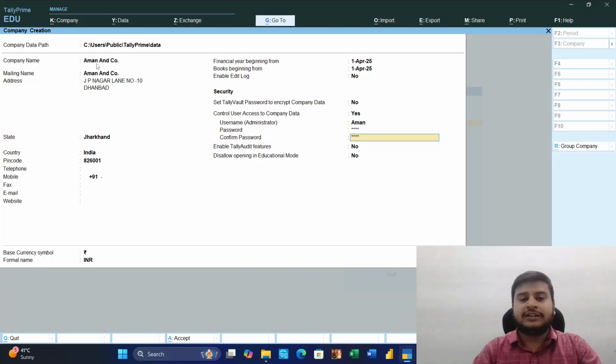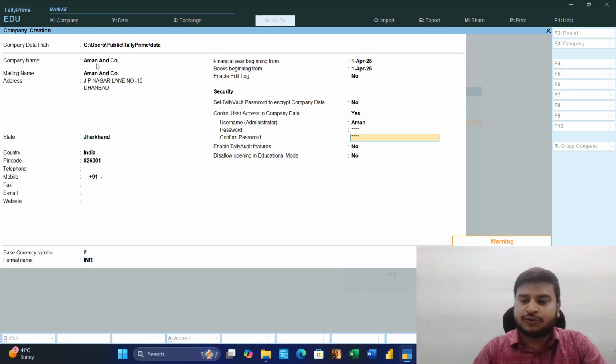Control user access is very important. We have to create a username and password, and we have to remember them. It is very important, otherwise we will not be able to access our data.